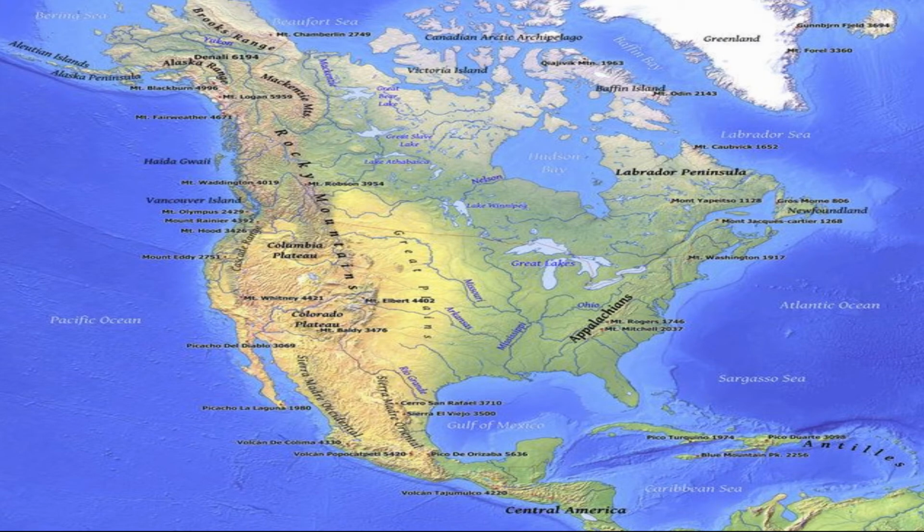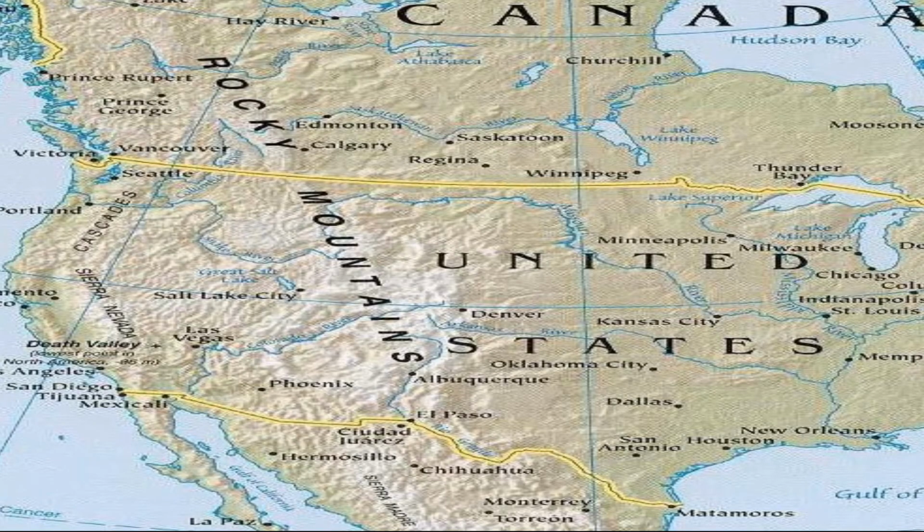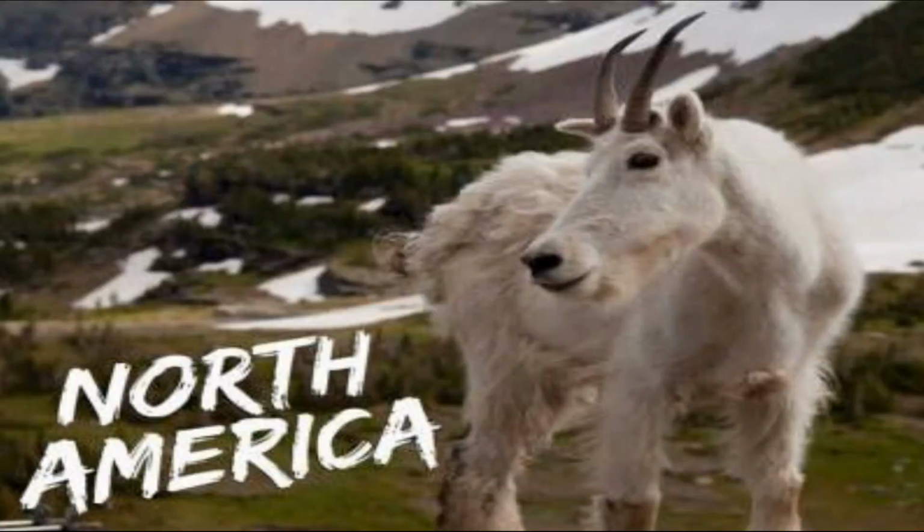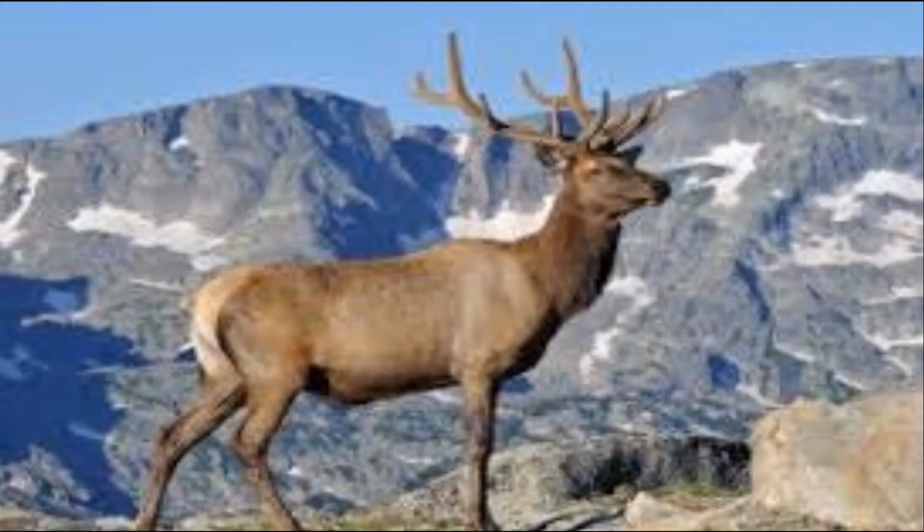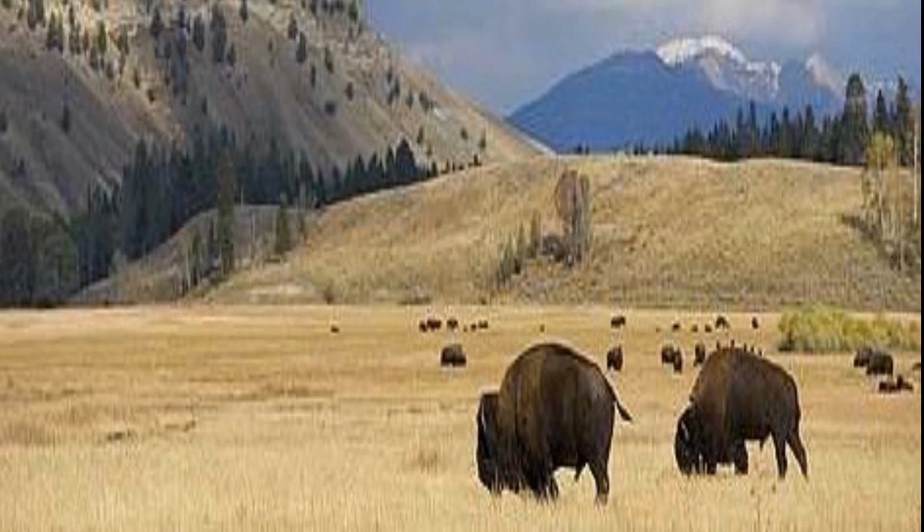They lie along the western part of the North America, from northwestern Canada to New Mexico. The highest peak in the Rocky Mountain is Mount Elbert in Colorado at about 4,399 meters above sea level. The rock structure of these Rockies consists of igneous as well as sedimentary rocks. Along its margins, volcanic rock is found in localized areas. Sheep, goats, mountain lions, and grizzly bears are some of the animals which can be found in this region.